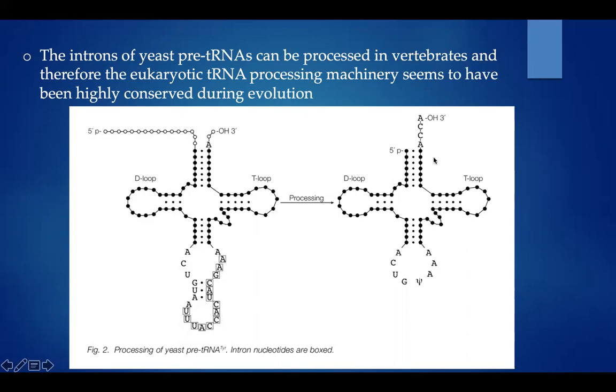First the enzyme adds the CCA sequence at the 3' end, and then in the second step the endonuclease cuts out this particular intron to make it mature. So this A will come and join here. Like this, we'll have the T loop, D loop, and the anticodon loop, and also we'll have CCA. This is the amino acid binding site.